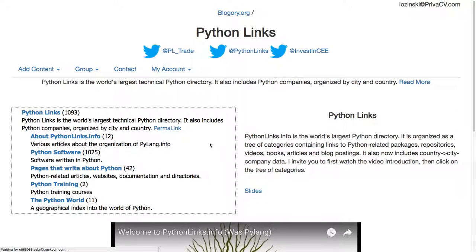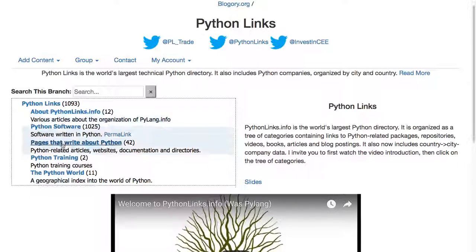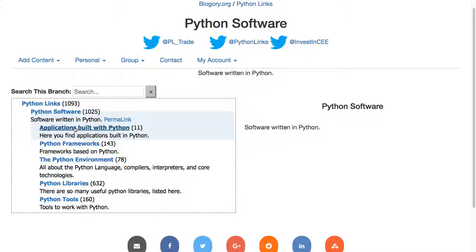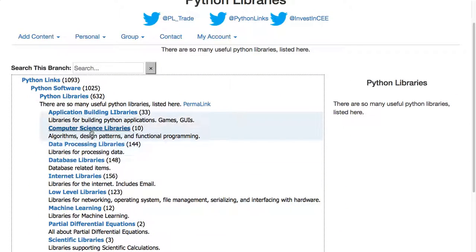Here we have the root level of the tree. The first thing everybody needs is a database. So let's see: about PythonLinks.info, Python software, that's what we want. Pages built with Python, Python training, the Python world, that's where the jobs are. Python software, let's start there. Applications built with Python, Python frameworks, Python environment, Python libraries, that looks promising. Application building libraries, computer science libraries, data processing, database libraries, that's what we want.